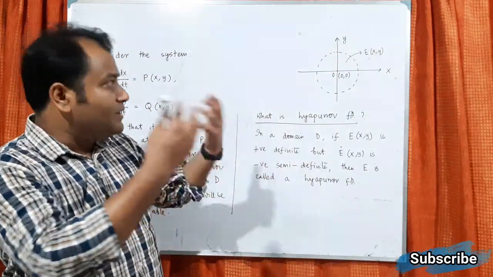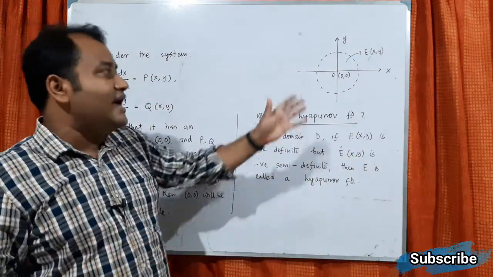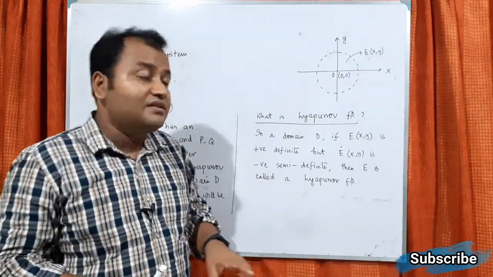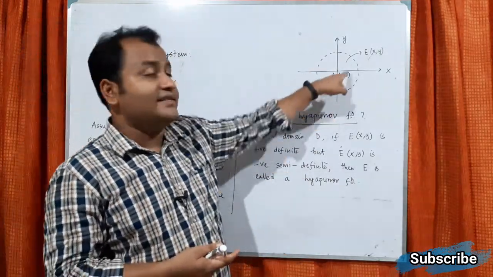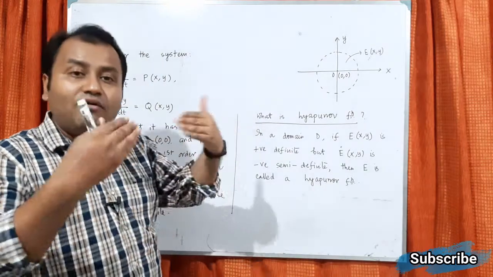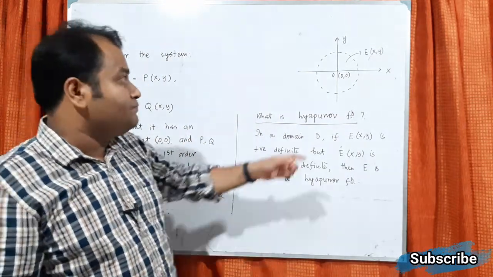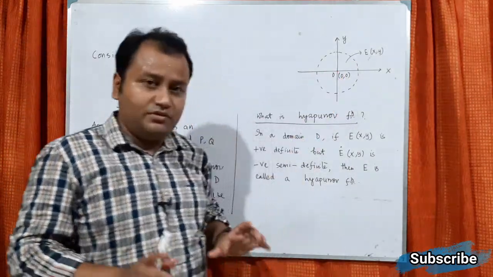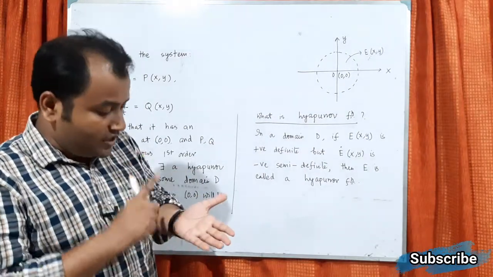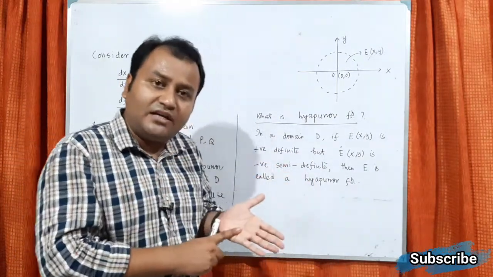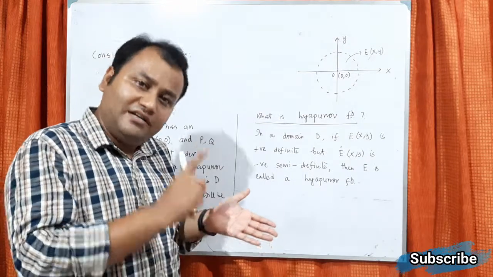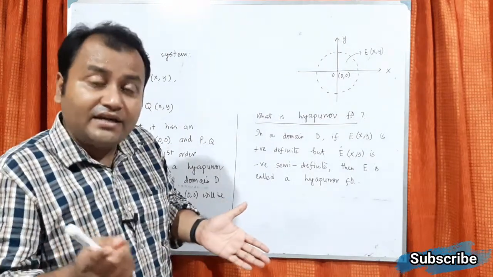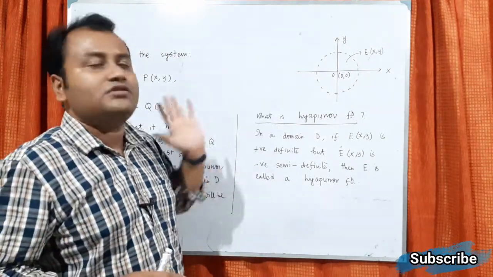If we are unable to get any Lyapunov function, that does not mean that no Lyapunov function exists. That is our limitation, so we can't say that this one is not stable. This is very interesting: if you get a Lyapunov function, you can say it is stable 100%. If you don't get one, you can't say it is not stable.